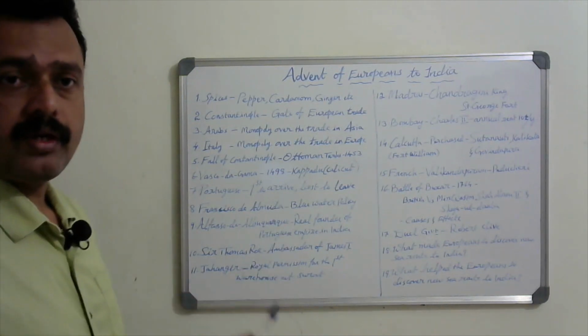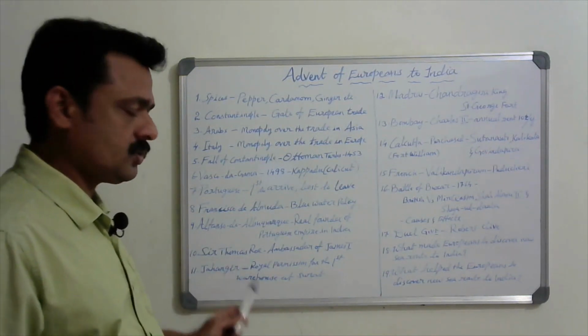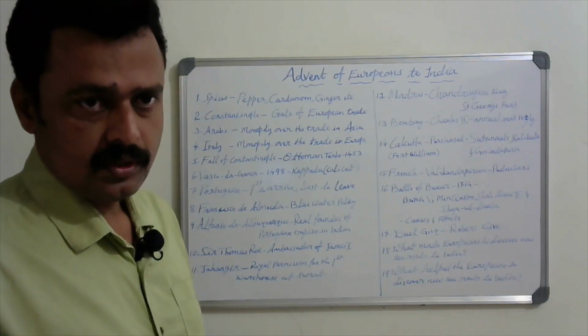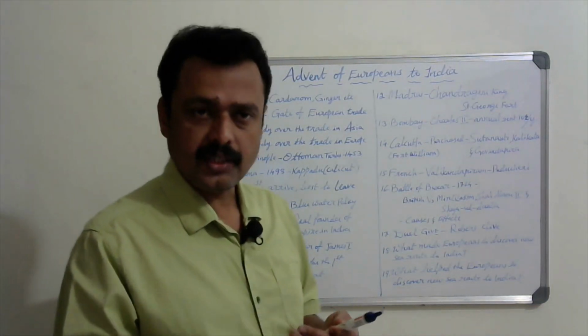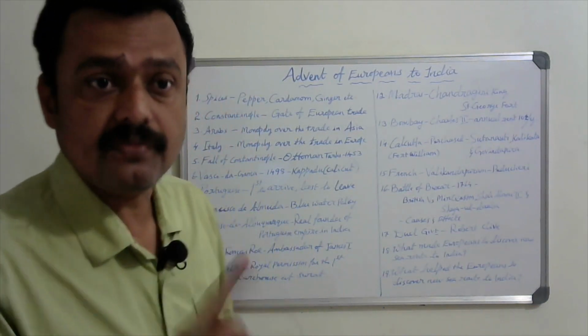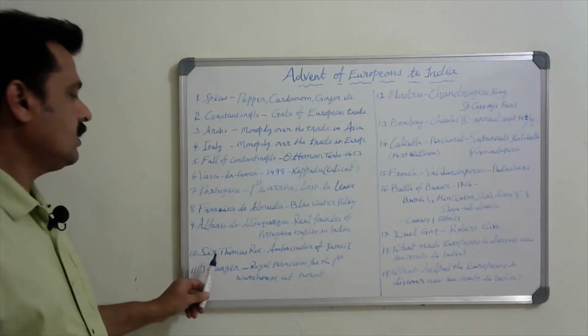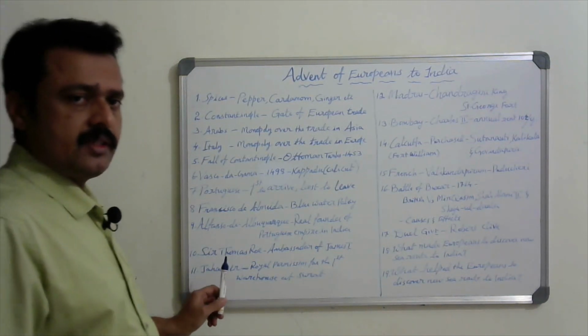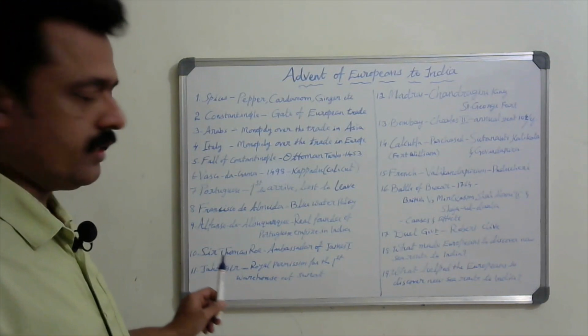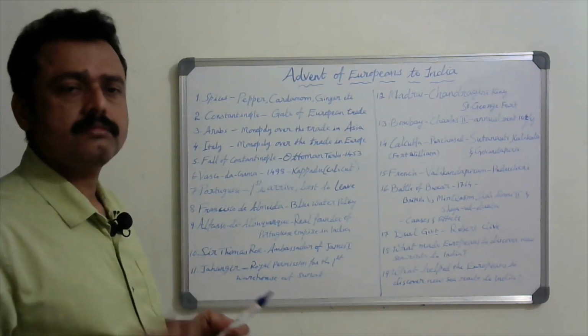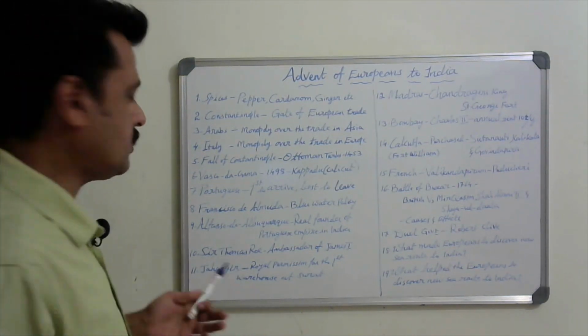Next, the English came. So that order you should know: Portuguese, Dutch, English, then French. Among these, the Dutch were from Holland. They didn't stay here for many years.